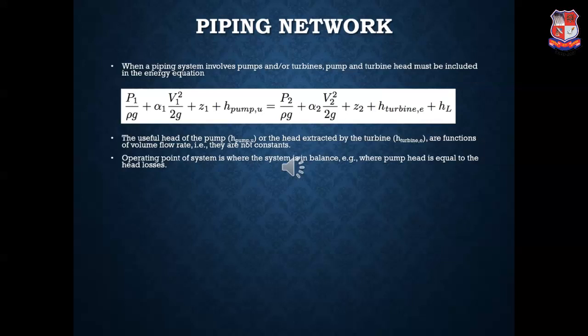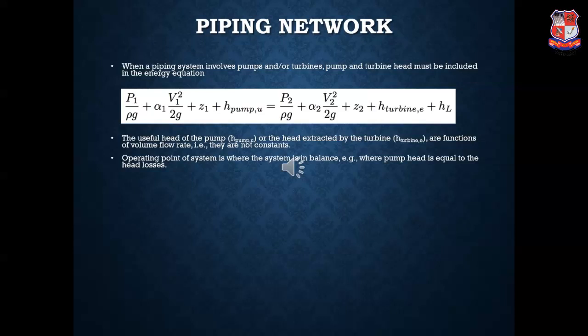That is, the equation gives P1 by rho g plus alpha 1 V1 square by 2g plus Z1 plus head due to the pump is equal to P2 by rho g plus alpha 2 V2 square by 2g plus Z2 plus head for the turbine plus the total head loss which occurs in pipe 1 and pipe 2.